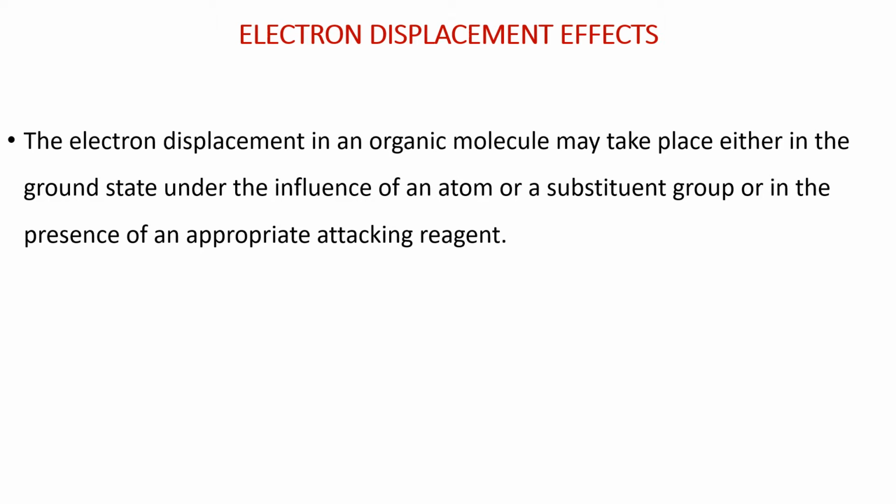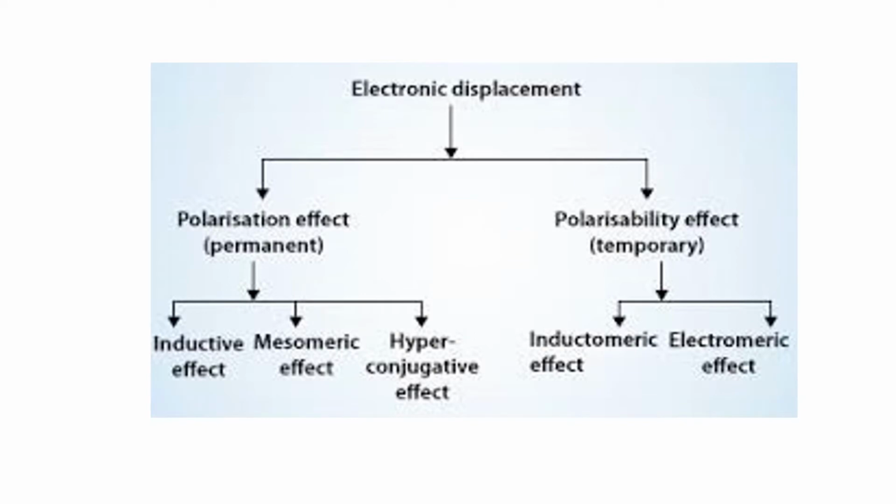The electron displacement in an organic molecule may take place either in the ground state under the influence of an atom or a substituent group, or in the presence of an appropriate attacking reagent. Electron displacement effects are classified into two types: polarization effect and polarizability effect. Polarization effects are permanent effects, and polarizability effects are temporary effects.